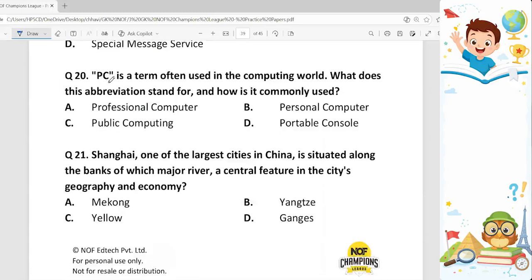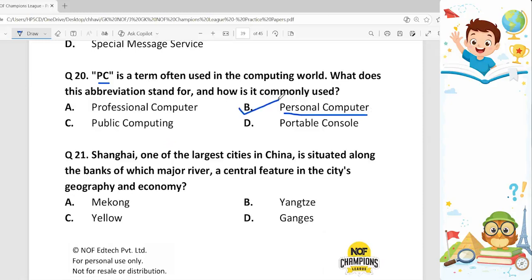20th question. PC is a term often used in computing world. What does this abbreviation stand for and how is it commonly used? PC, the full form of PC is personal computer. Option B.